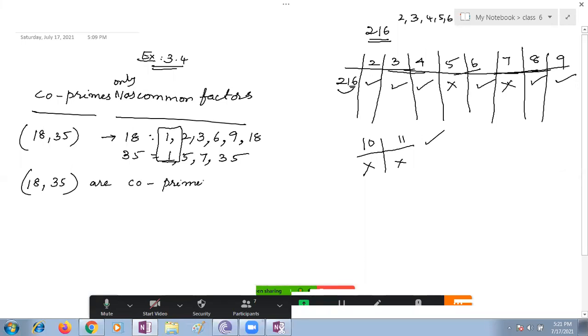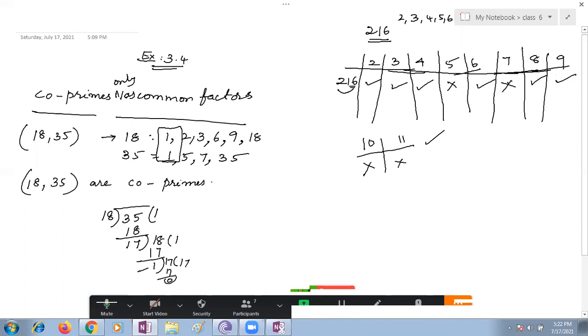Or else you can take some more examples. Whether the given numbers are co-primes or not, how are you supposed to test? You can use the division method, children. You can find the HCF. The highest common factor should be 1. 18 ones are 18. So what is left over? 18 twos are 36, but 35 is less than that. 17 left over. 17 ones are 17, 1 is left over. 17 times 1 is 17, remainder 0.